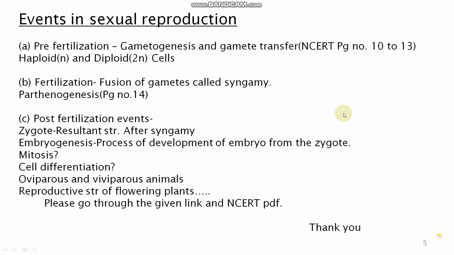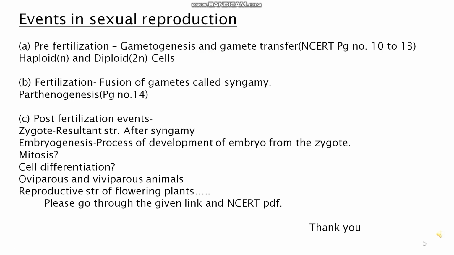There are some events in sexual reproduction. Three types of events are here: pre-fertilization, fertilization, and post-fertilization. Pre-fertilization means before the fertilization, some structures are formed. Gametogenesis and gamete transfer come under pre-fertilization.